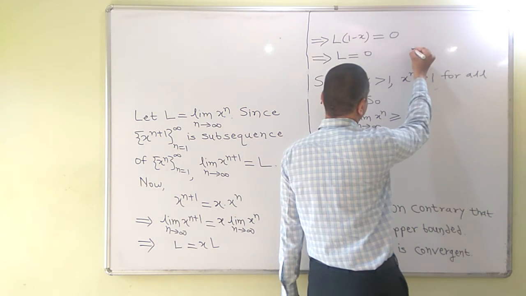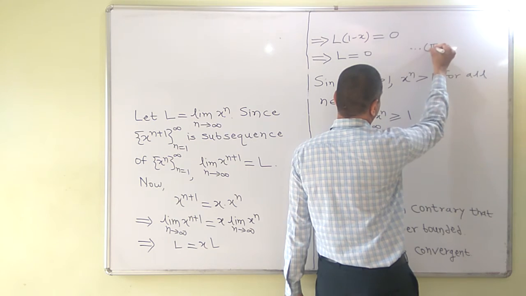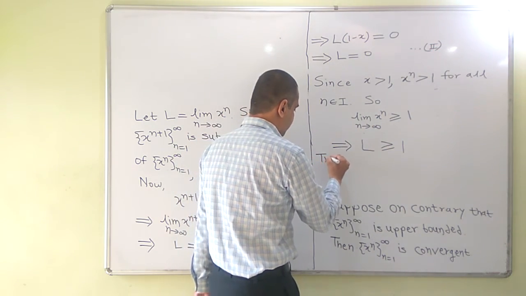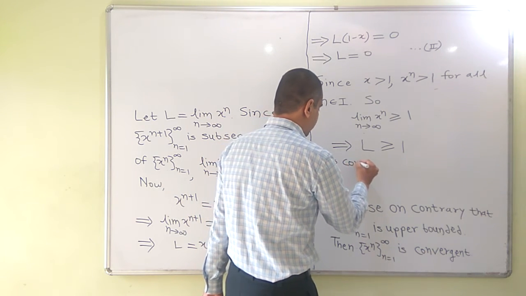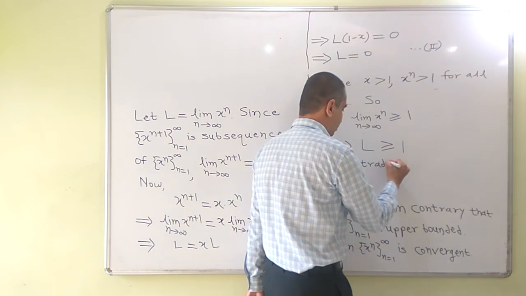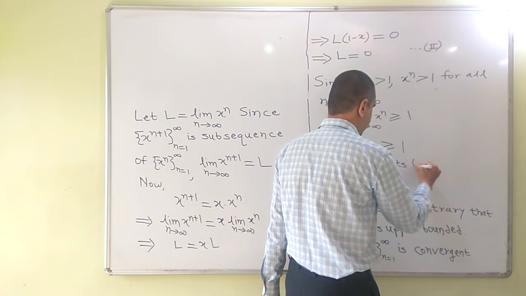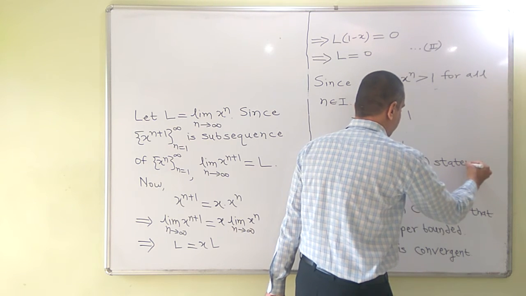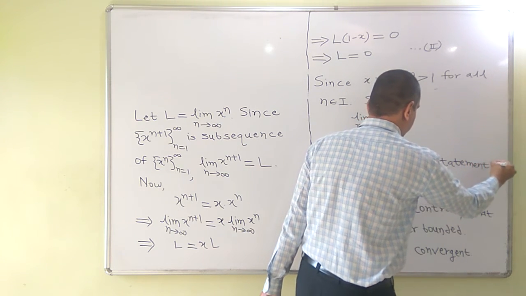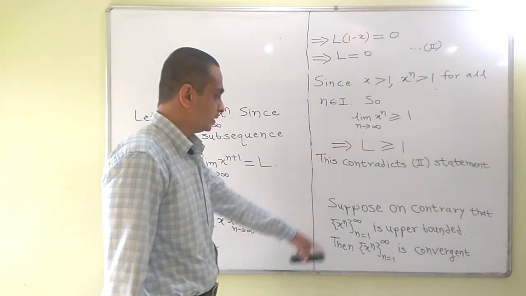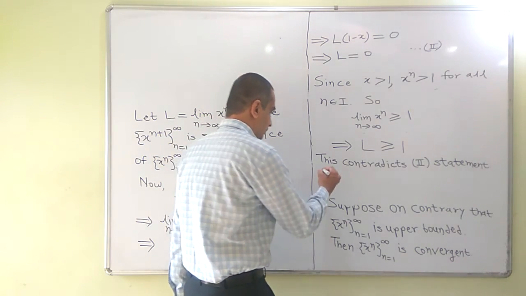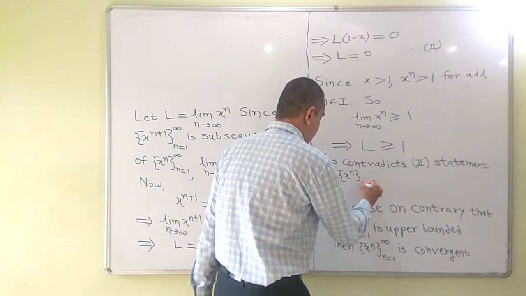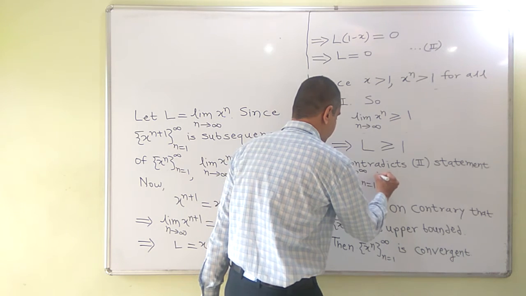If I call this the second statement, then it would contradict the second statement. Hence, our assumption was wrong that x raised to n is upper bounded. So, x raised to n is not an upper bounded sequence.